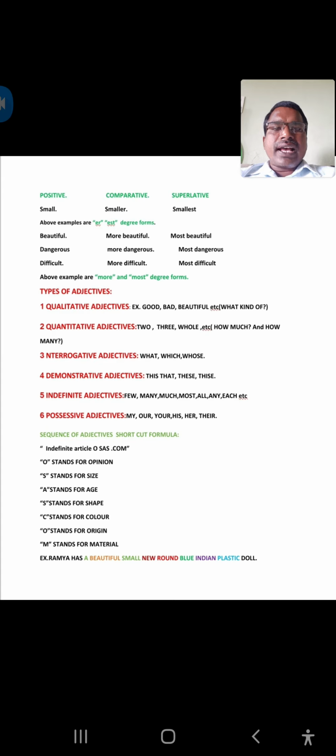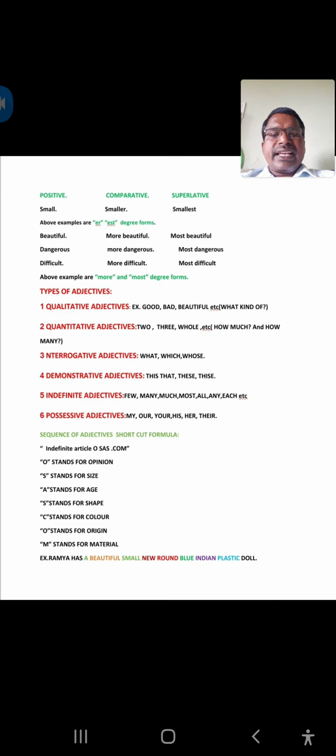OSASCOM means you have to remember this shortcut formula for the usage of the sequence of adjectives in a single sentence. Indefinite article, OSASCOM. Here O stands for opinion, S stands for size, A stands for age, S again stands for shape.